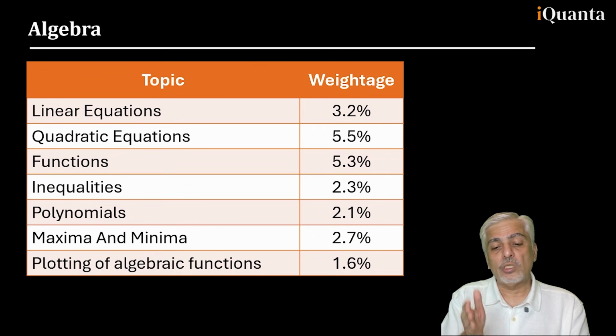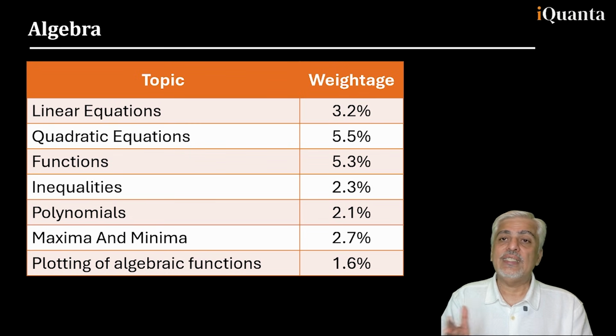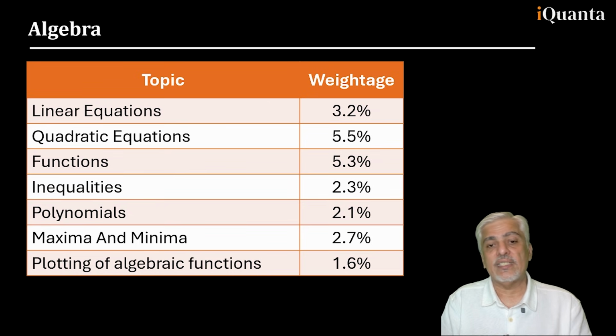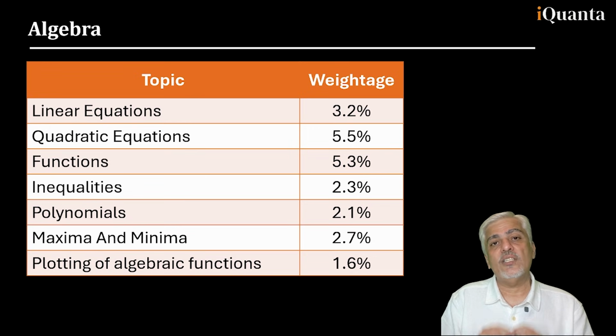Now, the bottom four topics together might have one or two questions depending on which slot you have writing the CAT in. And linear equations, anyway, you'll have to know the basics of linear equations to solve any other topics also. So it's not that you can leave linear equations and say, okay, then I will do the other topics. You can't do that. But if you have to really concentrate on something of algebra, and you're not very good with algebra, I would say the first three chapters: linear, quadratic, and functions. Do those three topics well. You've covered a good part of the CAT syllabus also. That's close to 13% of the CAT syllabus. And you also are ready for other areas. So if you're not very good with algebra, these are the three areas you should concentrate on.